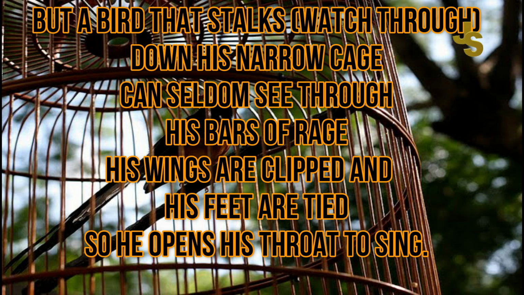Okay, now you can compare them. The caged bird stalks is watched through the narrow cage. The narrow cage is the place where she is confined. Because it is bound to that cage, it is not allowed to go outside. Their movements are restricted by the white Americans. So the black Americans, their movements are restricted by white Americans.